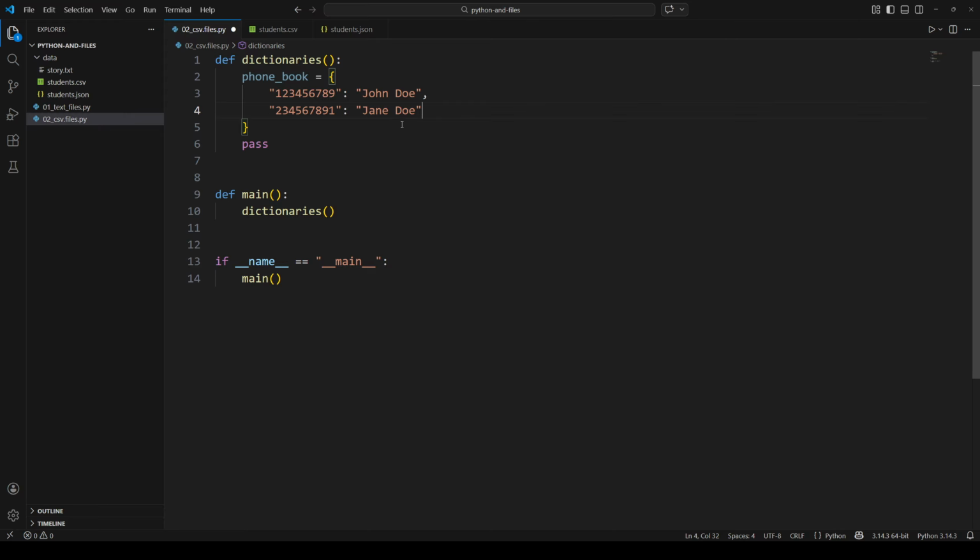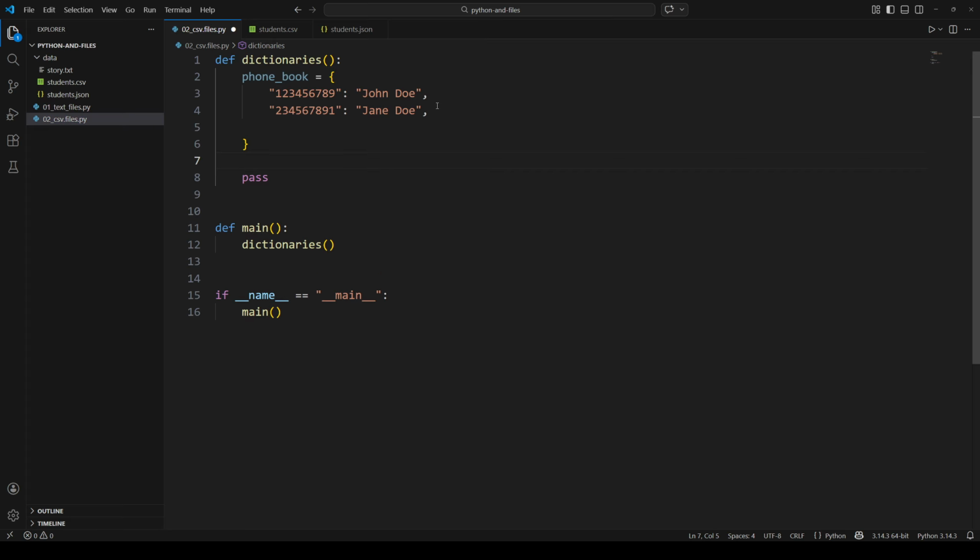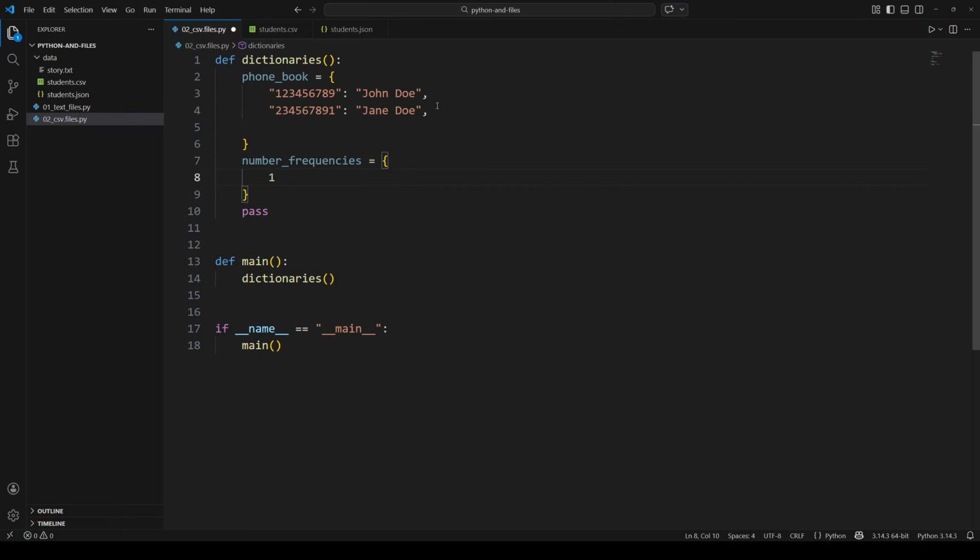I think in Python we could also use integers. No, I don't think we can use integers. Okay, good, that's another language then. Or maybe we need a different type. Let's just verify. Yes, here we can. We can't have mixed types. The key type needs to be one particular type, so it's either a string or it can be a number.